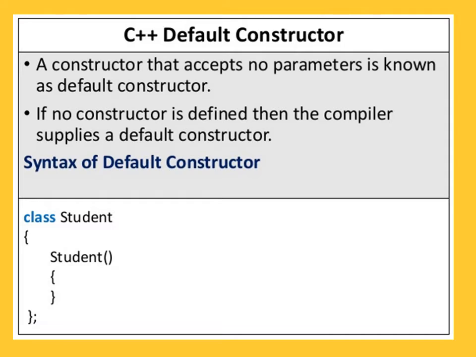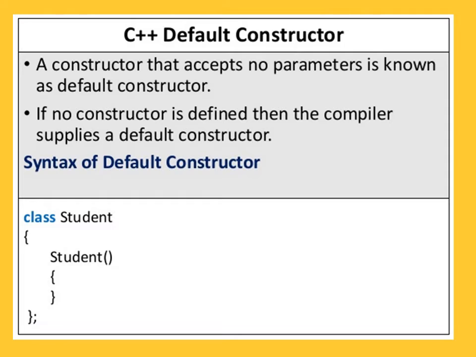As the name suggests, default. A constructor that accepts no parameter is known as default constructor. That is, in a function body of that constructor, we are not writing any parameters. It is the default constructor. If no constructor is defined, then the compiler supplies a default constructor.